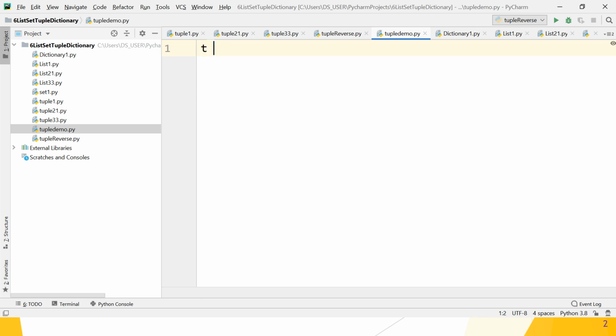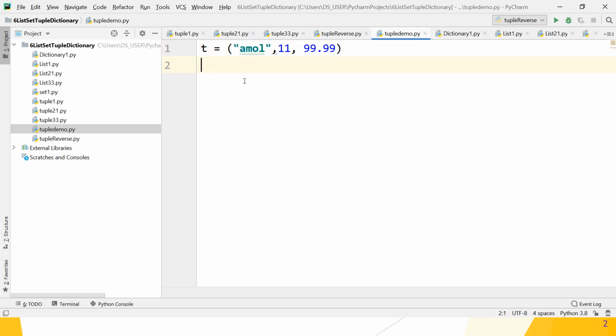Suppose t is equal to, how to initialize? Using rounded brackets. So you can assign one string, then an integer value, then a float value. Yes, it works because a tuple stores non-homogeneous data elements together in a single entity.